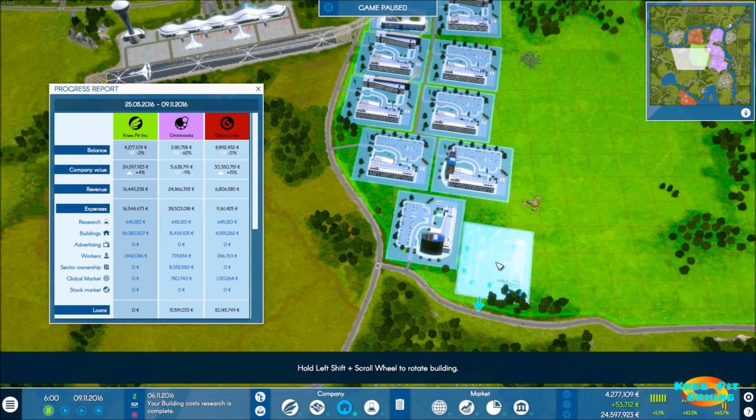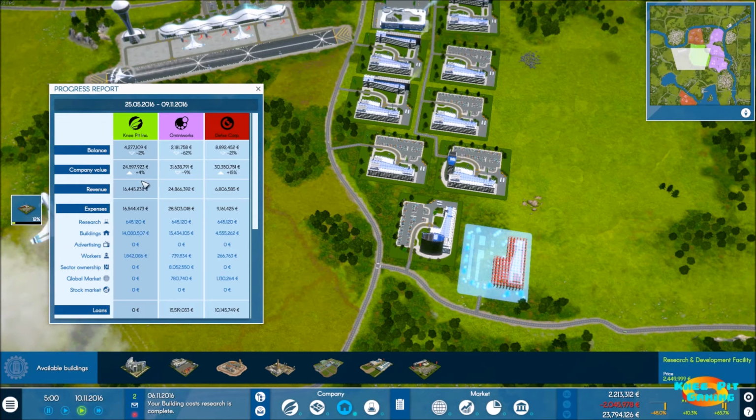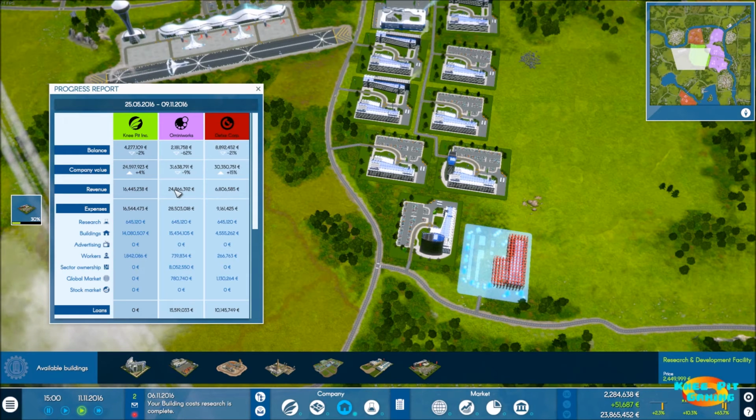Let's see, I'm going to go ahead and put this as close as I can down here. Okay, now let's take a look at this progress report. So balance, not too bad. Company value, we've reached the bottom there. So our revenue, not too bad. We're much better than the red team, and the purple team has got us beat right now.